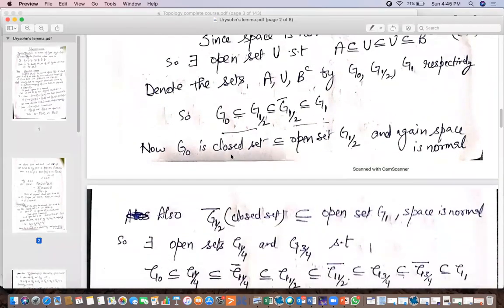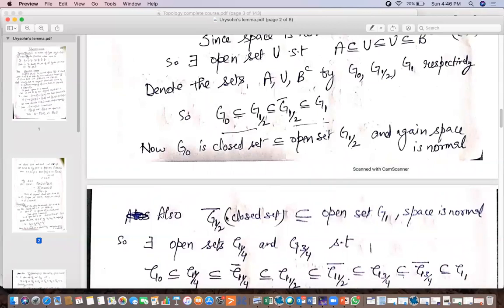Now the G0 set is a closed set contained in the open set G half. Again, the closed set G0 is contained in some open set G half, and again the space is normal. And similarly, here this G half closure is a closed set that is contained in G1, and again the space is normal. So we will use this theorem again.